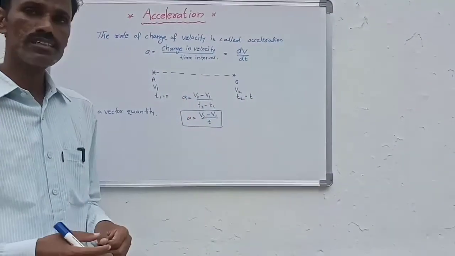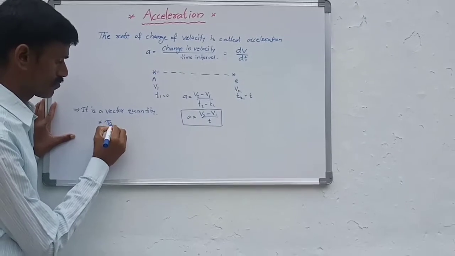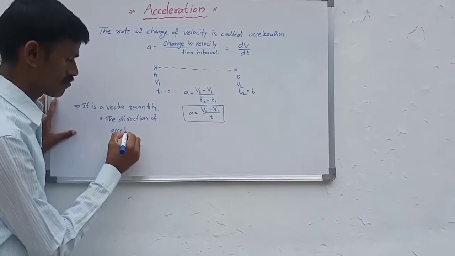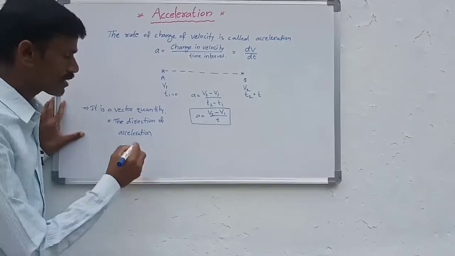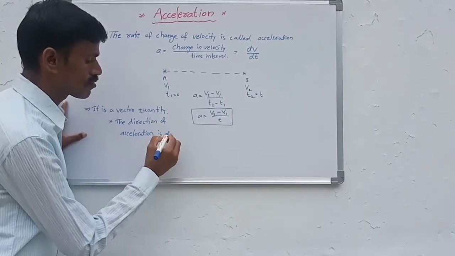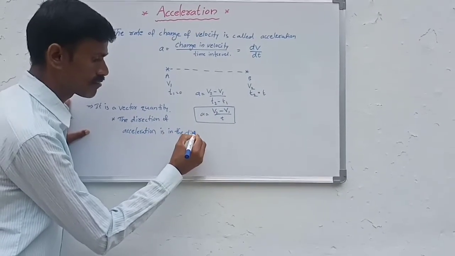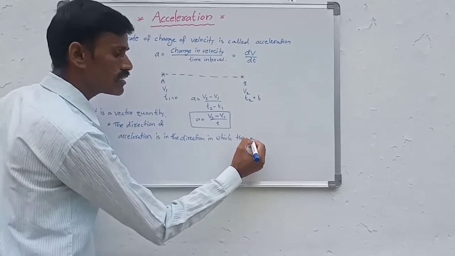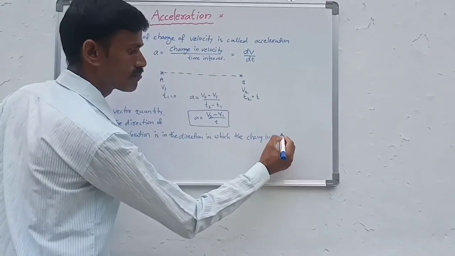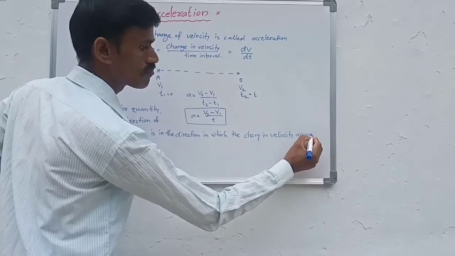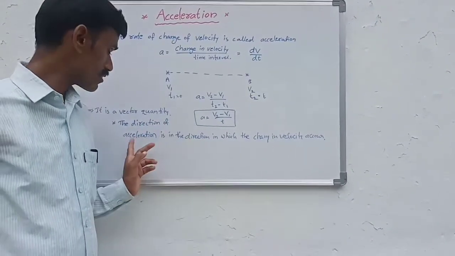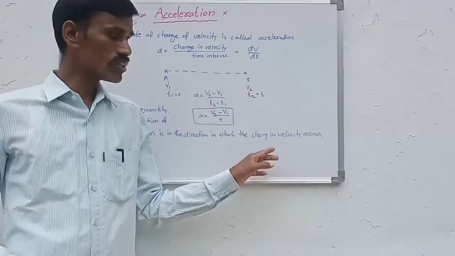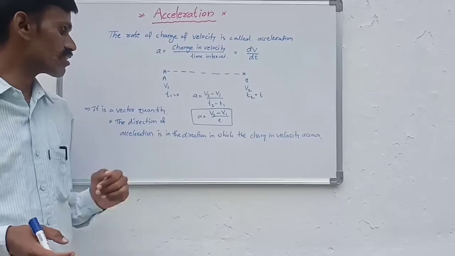The direction of acceleration is the direction in which the change in velocity occurs. So not the direction of velocity, but the direction in which the change occurs. In that direction we take the direction of acceleration.